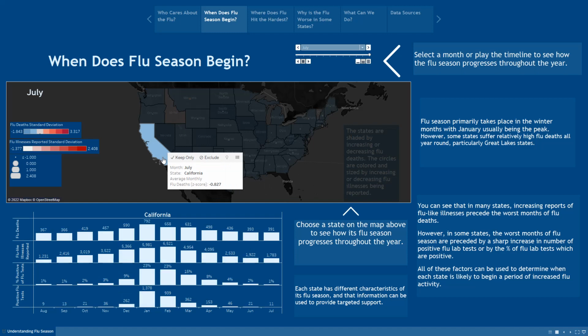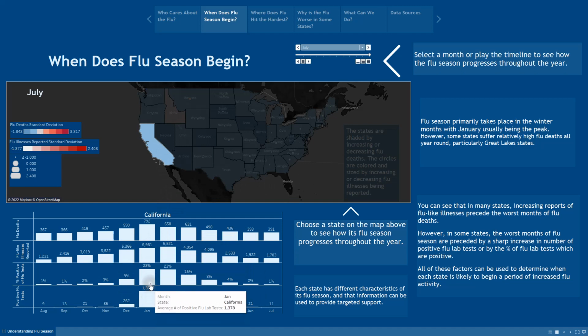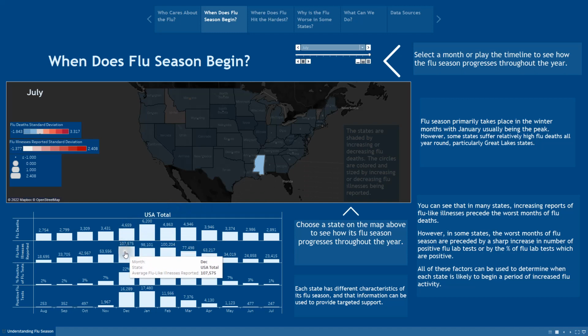But just as an example now, you can see California. Its peak is in January. As far as its testing goes, all those peaks are also happening in January, except that flu-like illnesses for California are peaking in February. A state like Mississippi, they actually have a peak in flu-like illnesses reported before you have a peak in flu deaths. And for most states, that's the same.